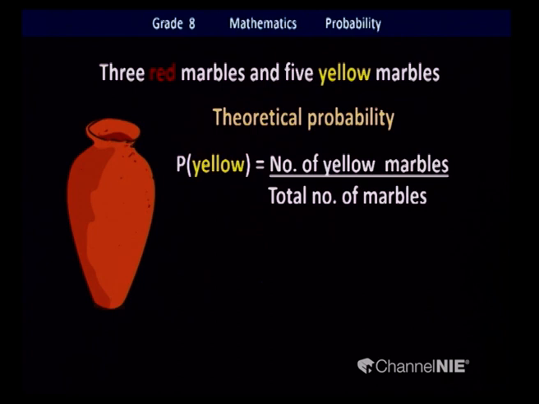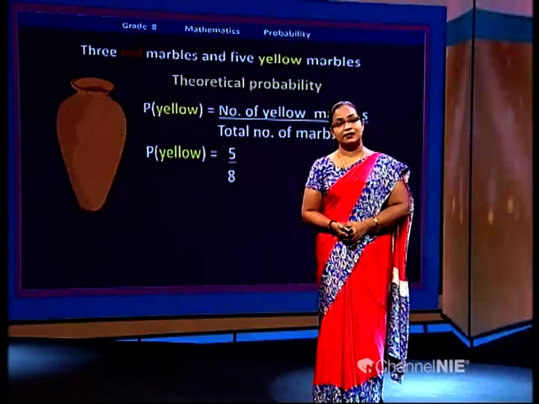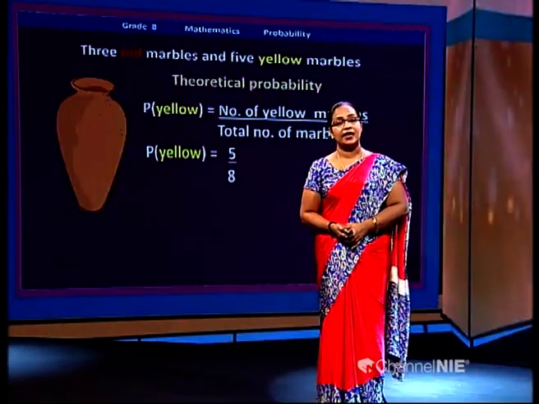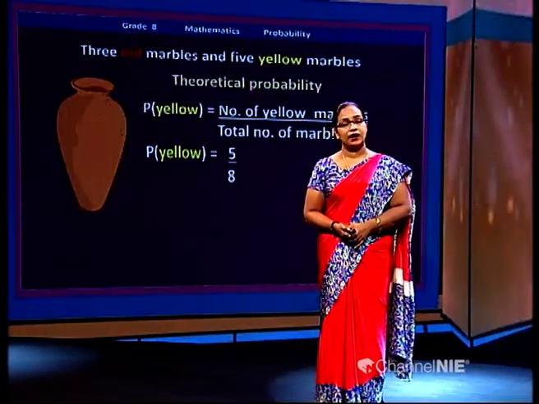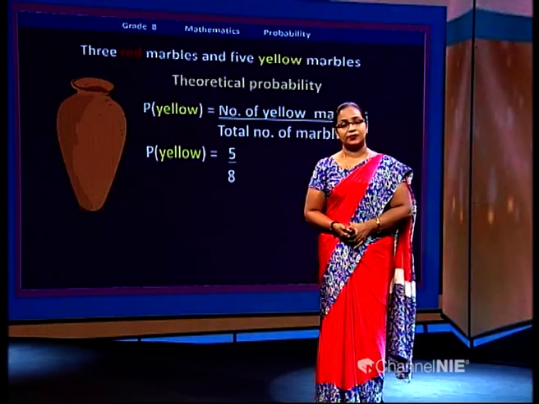So, the theoretical probability of getting a yellow marble is, 5 was yellow, totally it was 8, so it is 5 over 8. Got it?